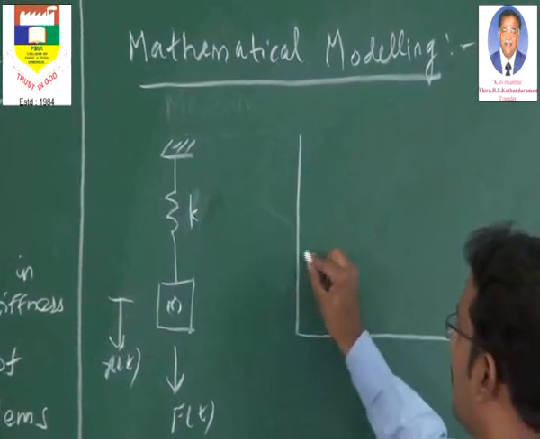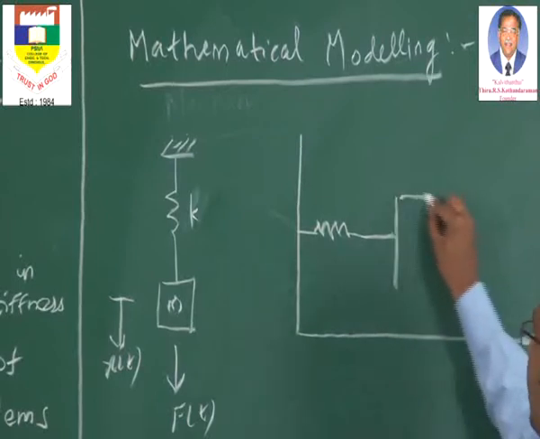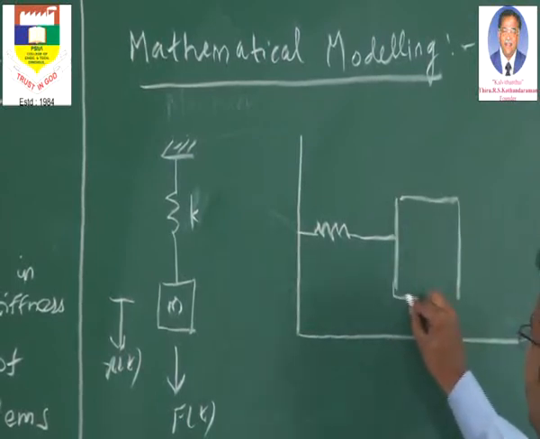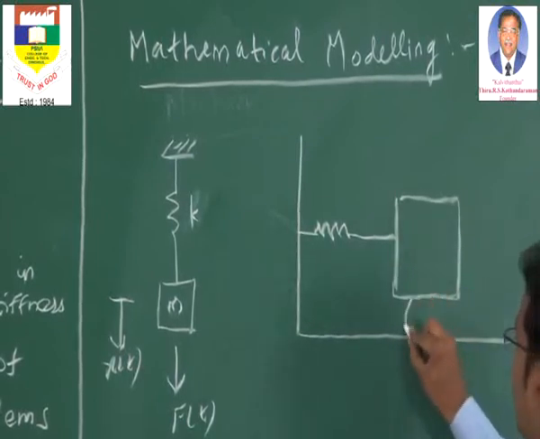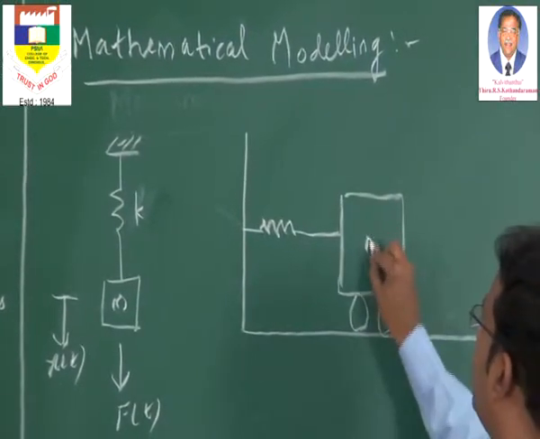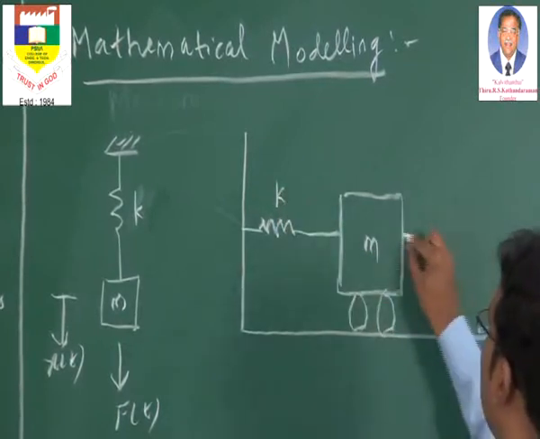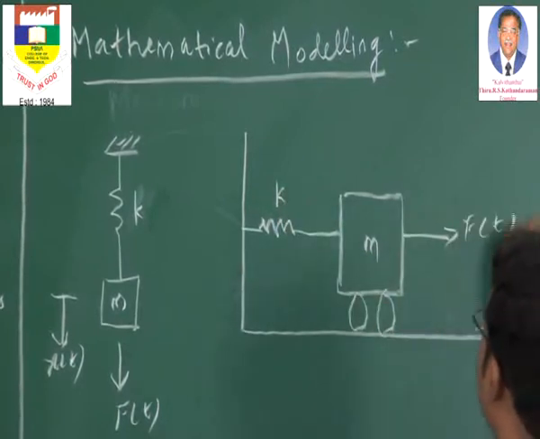Now to mathematically model this, I can take the very common example of a spring mass dashpot arrangement. That is, there is a spring and a mass connected to it, and it is suspended on rollers. Now this is the mass, this is the spring k, and this is the force F of t.